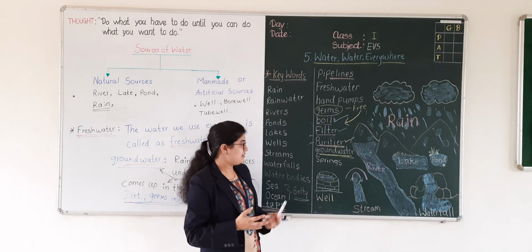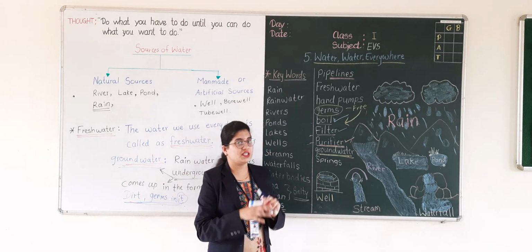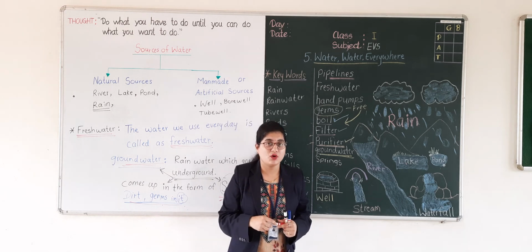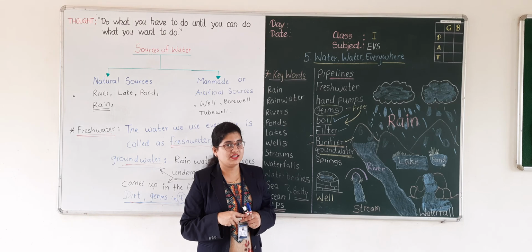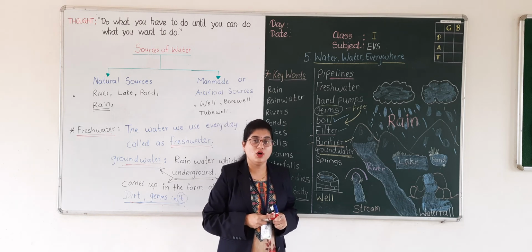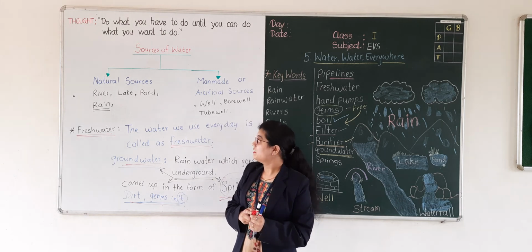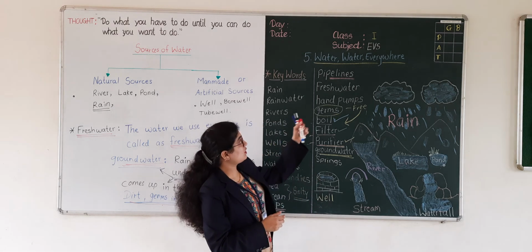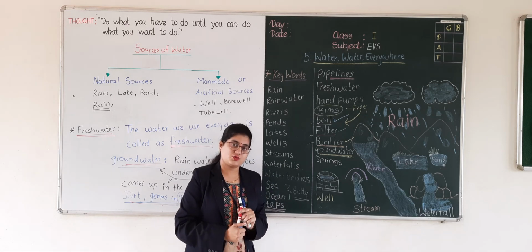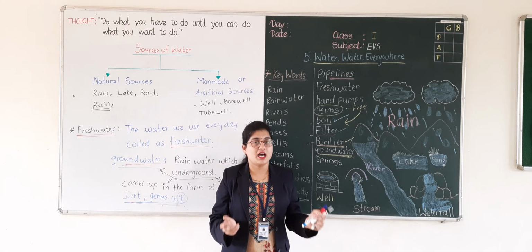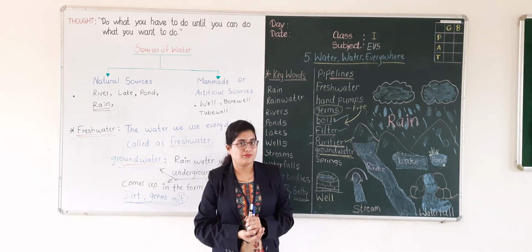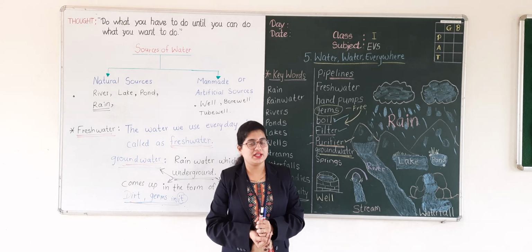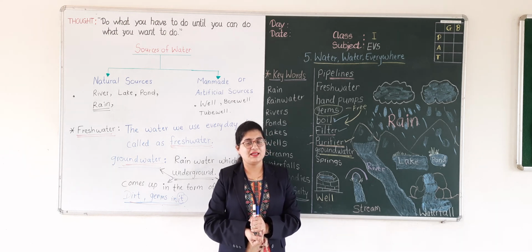Very good. We have to use water carefully, as we need it for many things. We should not waste water anymore. Did you understand this, students? Very good. So, we have learned different things about water in the lesson Water Everywhere. Okay, students? If you have any doubt, you can ask me. You should contact me. Okay? We will see the next point in the next session. Till that time, thank you.